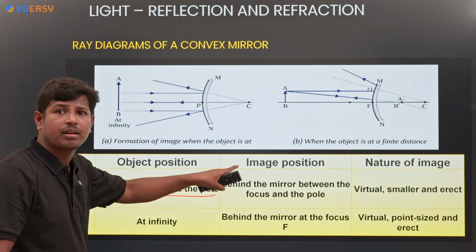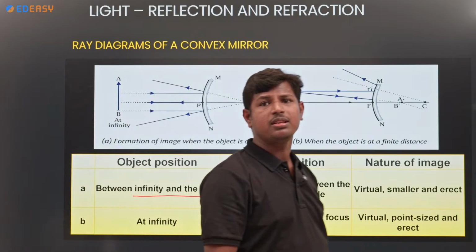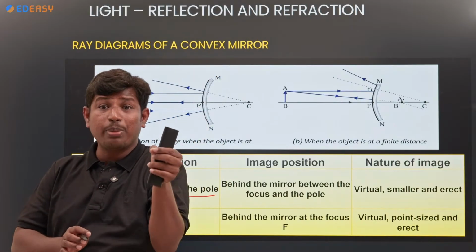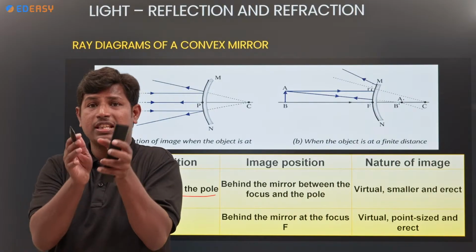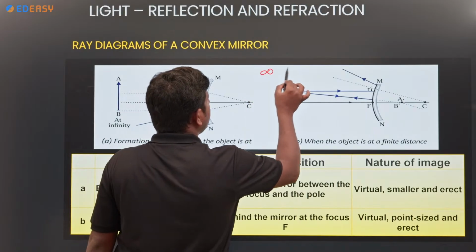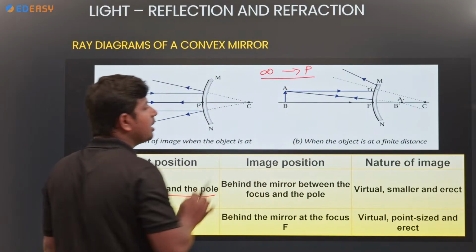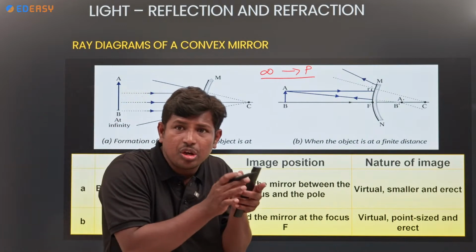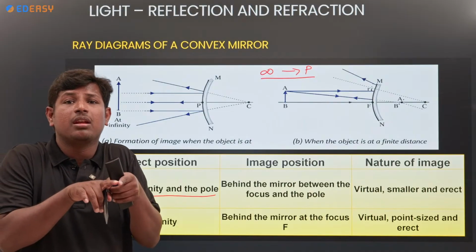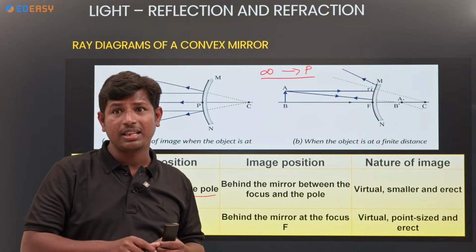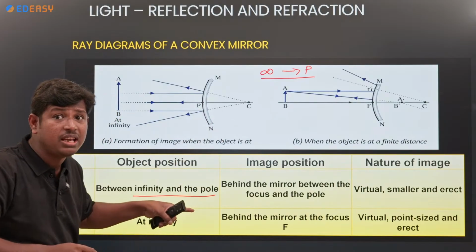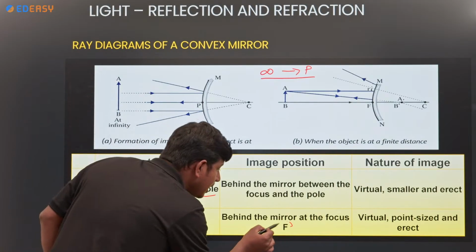Where the object is between infinity and pole, where will you get the image? Behind the mirror, between P and F. If the object is between infinity and pole, the image you will get is between pole and focus. And if the object is at infinity, you will get it at F only.